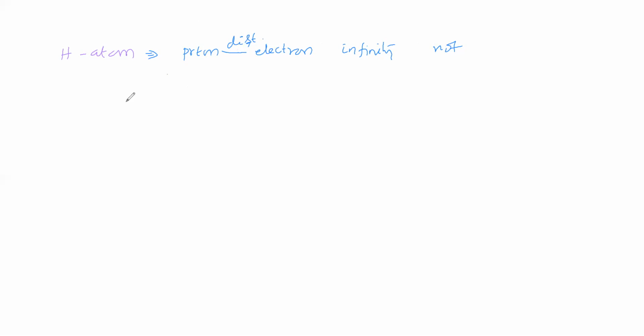And also, you think that the electron is revolving around the proton. Between proton and electron, is attraction there or not? Did the electron come under the control of proton or not? Hydrogen atom is produced in the sense that a nucleus is there. In the nucleus, proton is there, and electron is revolving around the nucleus. So electron is revolving around the nucleus means electron is under the control of nucleus.